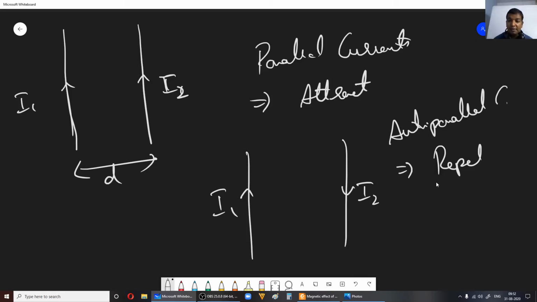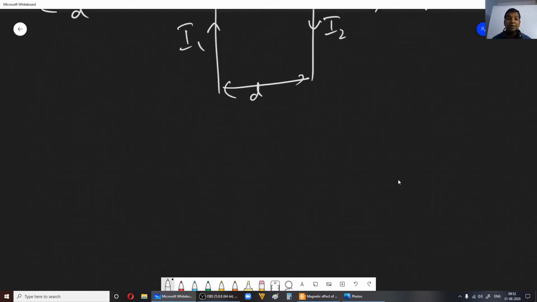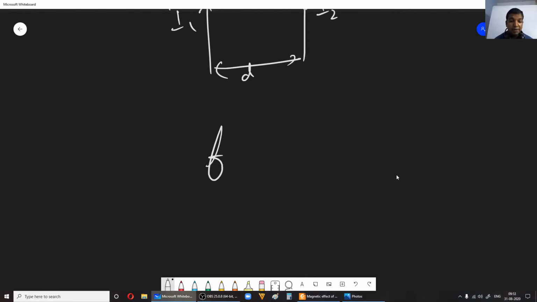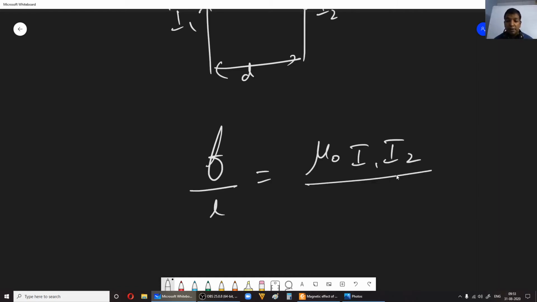Currents are anti-parallel. Say the separation is d, and the force of attraction or repulsion, depending on the nature of the current, per unit length will be given as mu naught I1 I2 divided by 2 pi d.